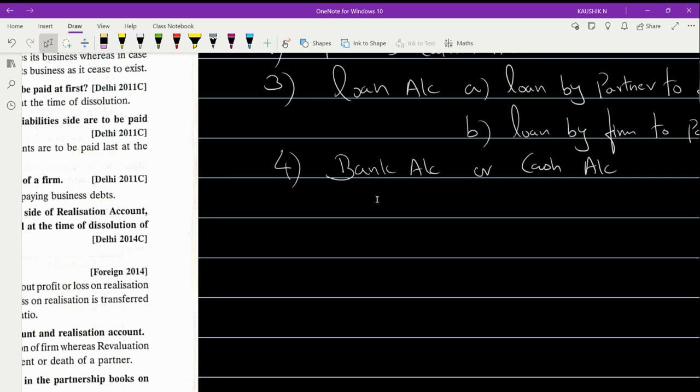To prepare the realization account, the base, the source document, is nothing but the given balance sheet of the firm. A balance sheet has to be complete. Both the sides, liability side and asset side, should get matched up. Then we call it a complete balance sheet, or else we name it an extracted balance sheet.